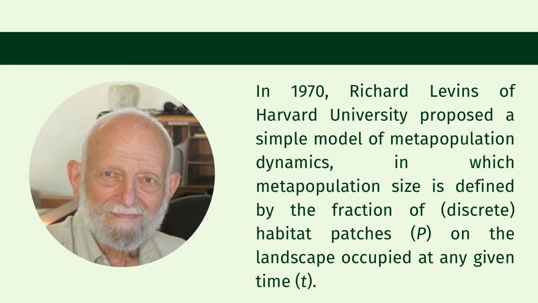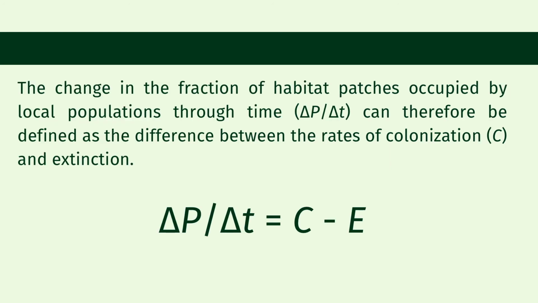In 1970, Richard Levins of Harvard University proposed a simple model of metapopulation dynamics, in which metapopulation size is defined by the fraction of discrete habitat patches on the landscape occupied at any given time. The change in the fraction of habitat patches occupied by local populations through time can therefore be defined as the difference between the rates of colonization and extinction.